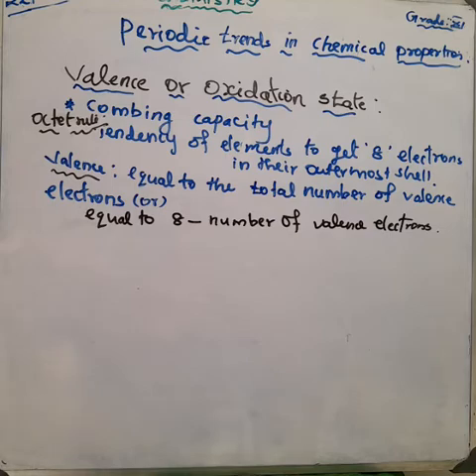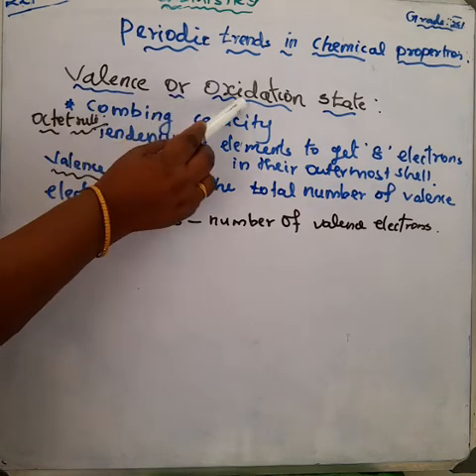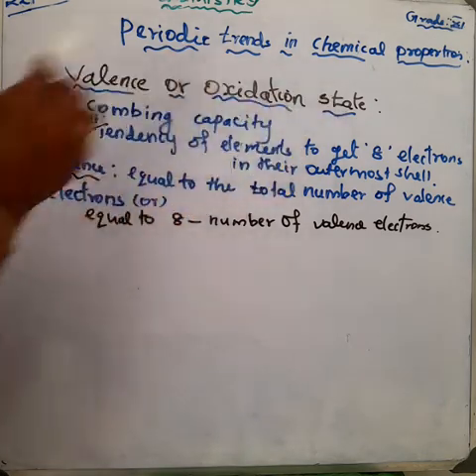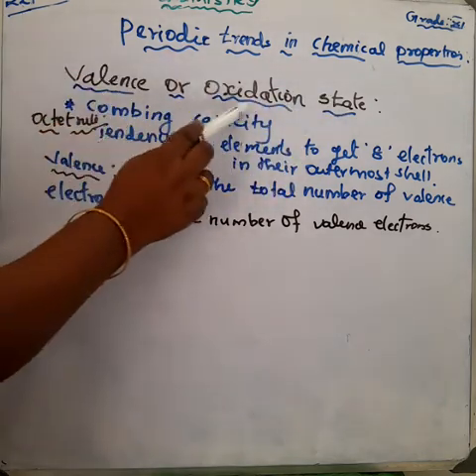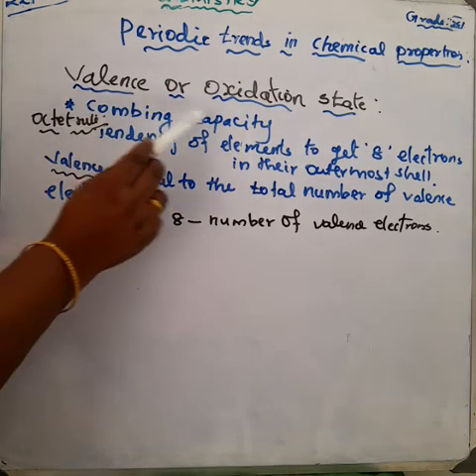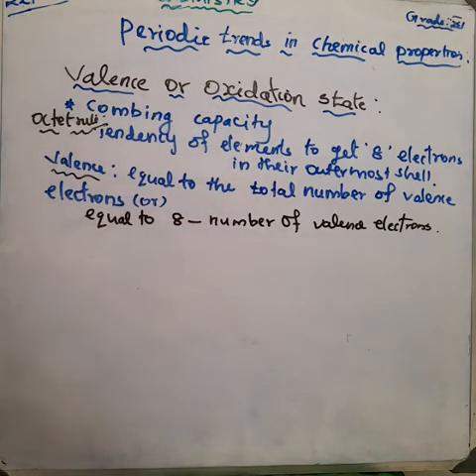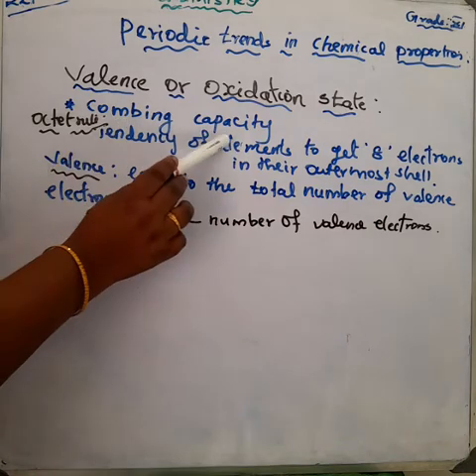First, what do you mean by valence or oxidation state? The valence means the combining capacity of an atom with other atoms. Valence means combining capacity.